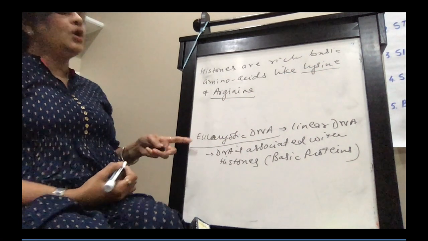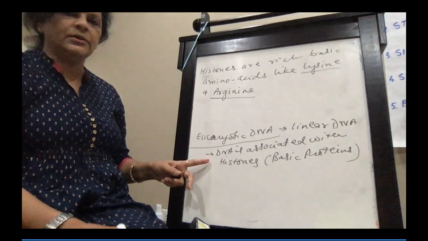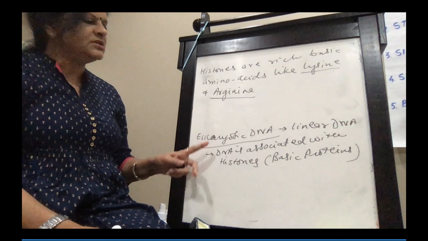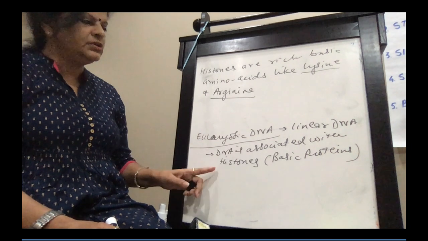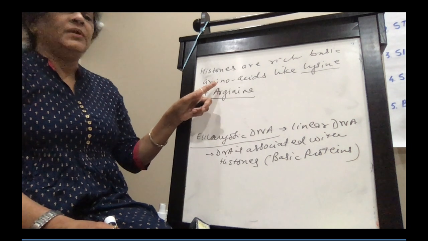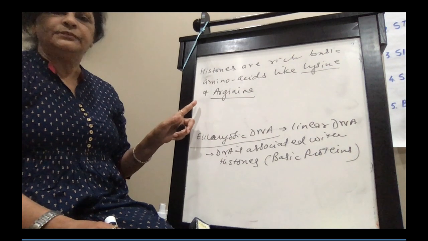So if you're asked what are histones, the answer will be: histones are basic proteins which are associated with the eukaryotic DNA, and they are rich in basic amino acids like lysine and arginine.